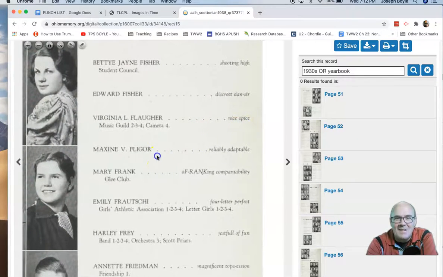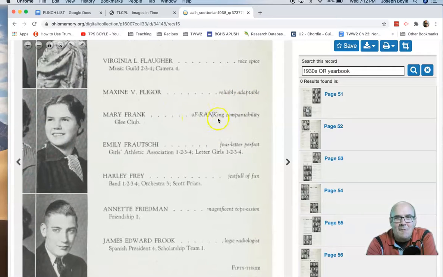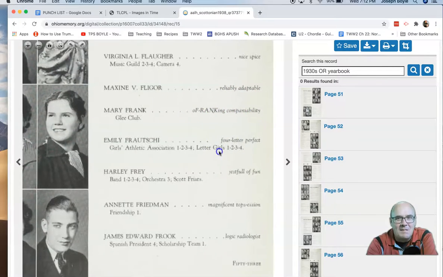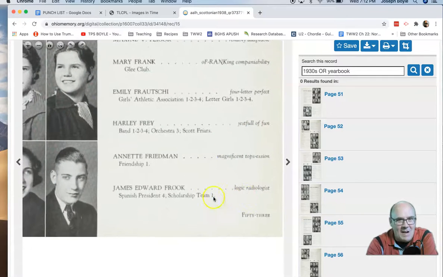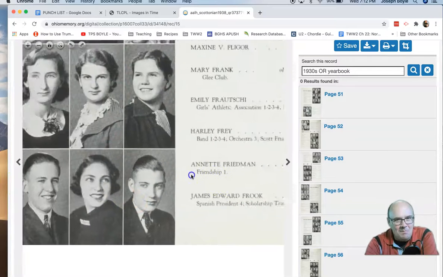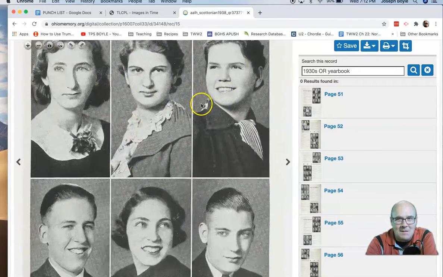Nice spice, reliably adaptable, of ranking companionability, 4-letter perfect, just full of fun, magnificent, top session, logic radiologist. What? What does that mean? Also, bear with me a moment. Don't all 17-year-old people from 1938 look like they're 30 years old? Okay. Sorry, you've had enough of my commentary.